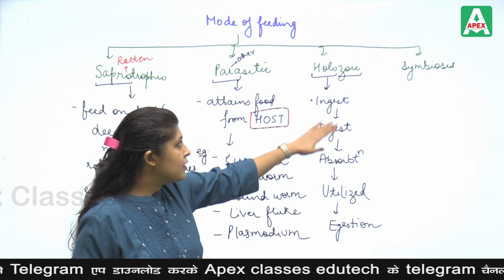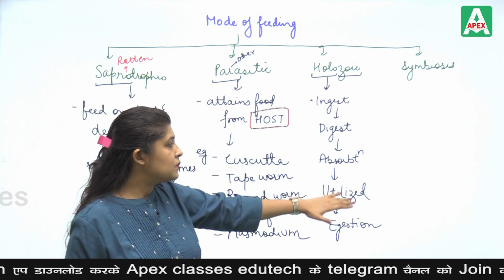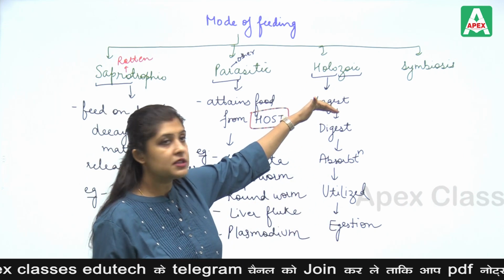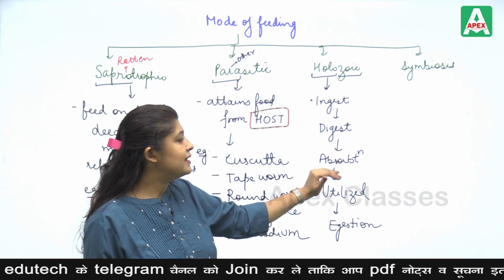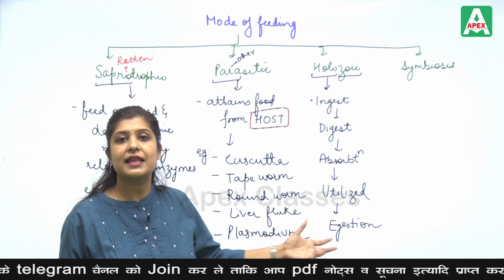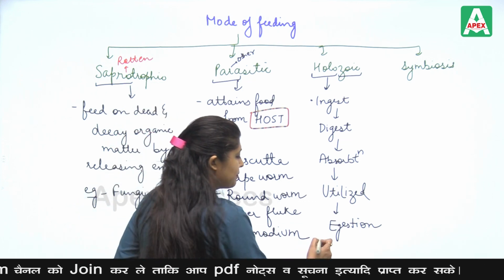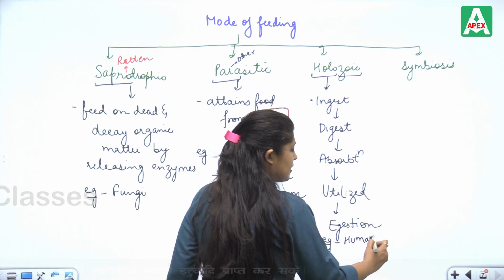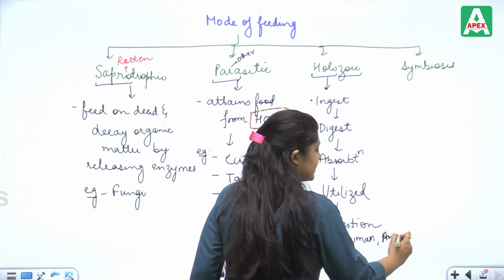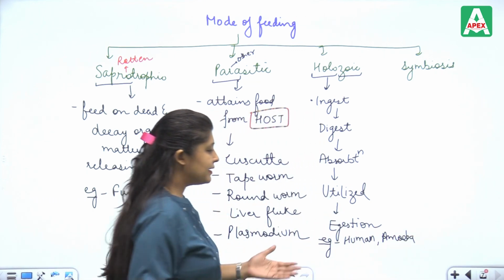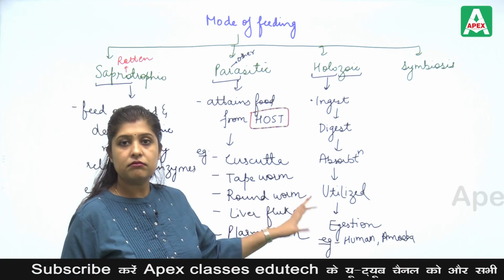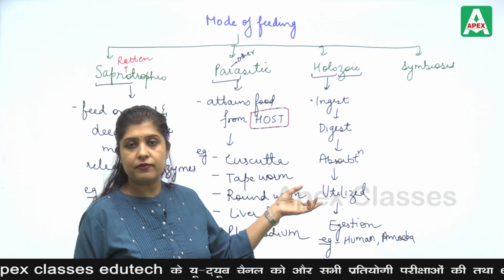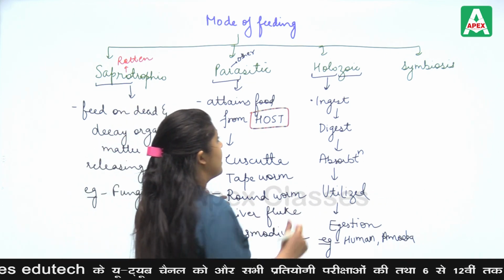So in the holozoic mode of nutrition, the process will take place like this. The organism first ingests the food, then digests it, then absorbs it, then utilizes it, and then egests it. For example, here we take examples of human, amoeba, etc. Many more examples are there. Humans and amoeba perform this mode of nutrition.